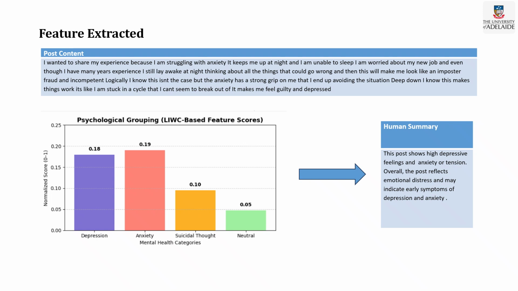From this human summary we can see this post shows high depressive feelings and anxiety or tension. Overall, this post reflects emotional distress and may indicate early symptoms of depression and anxiety. I summarize it as a human summary so that everyone can understand what is happening in this graph.